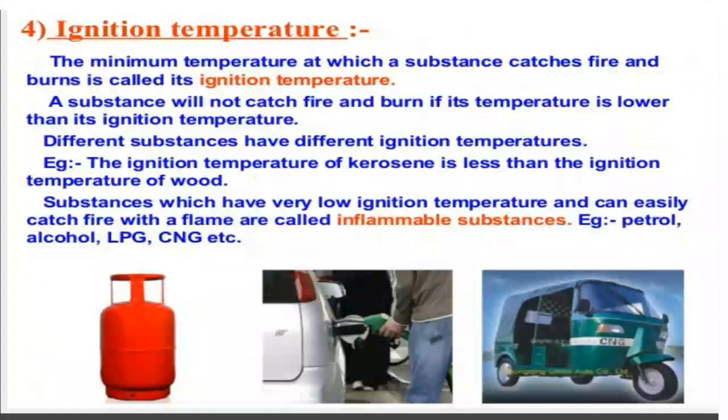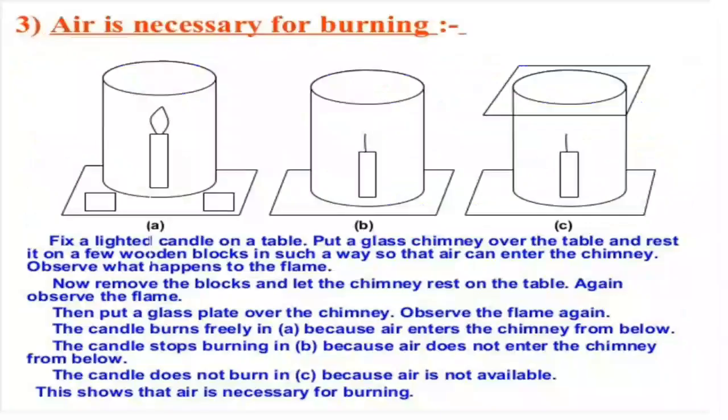Clear? Understood? So these two activities you will be completing and submitting to me, that is activity number 6.1 and 6.2, along with the answers to the questions given in activity 6.2. Then we will see the conditions necessary for combustion. One we have seen: we require oxygen for burning. Then we have seen ignition temperature, and the third you will be giving me after completing activity number 6.2. Clear? This is all for you today.